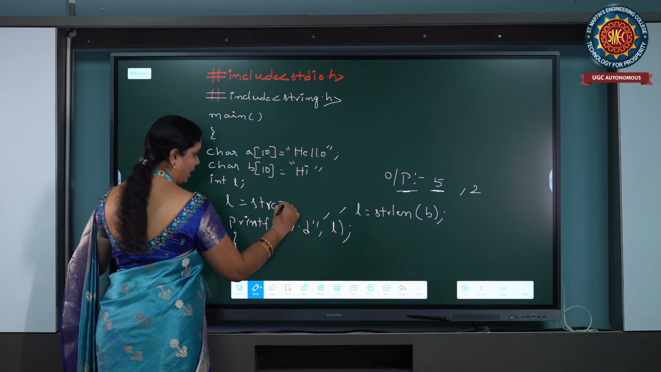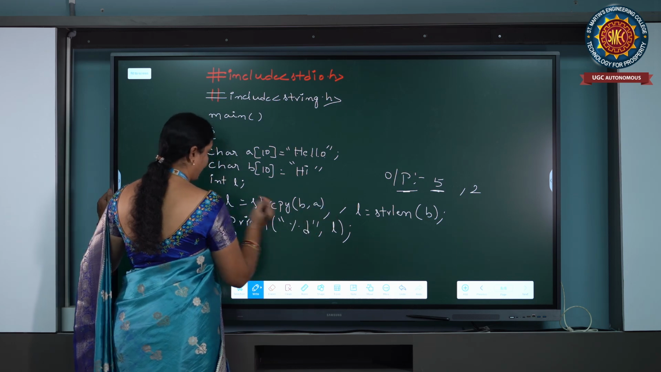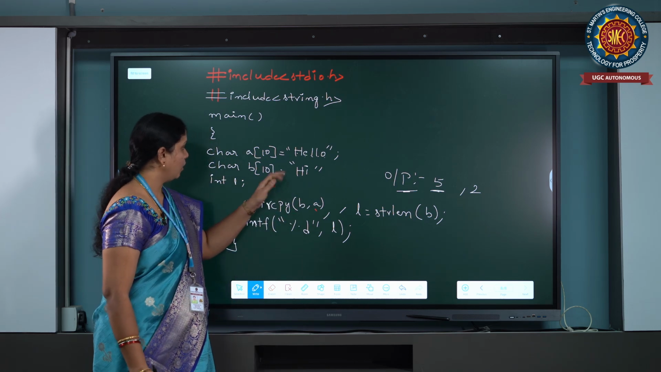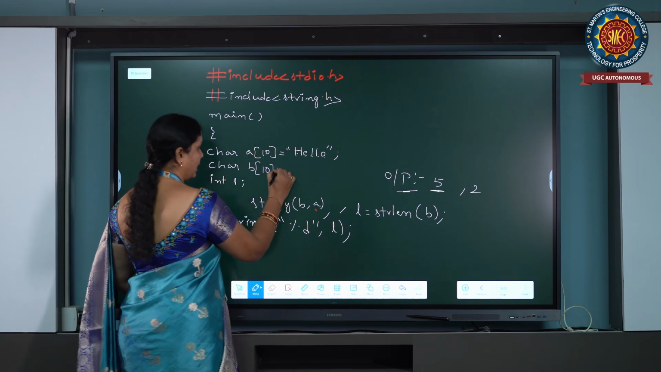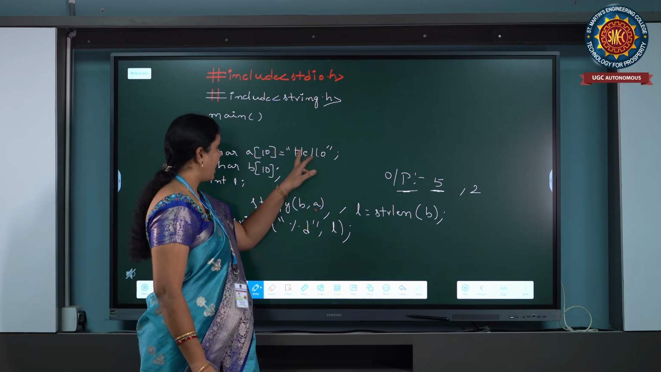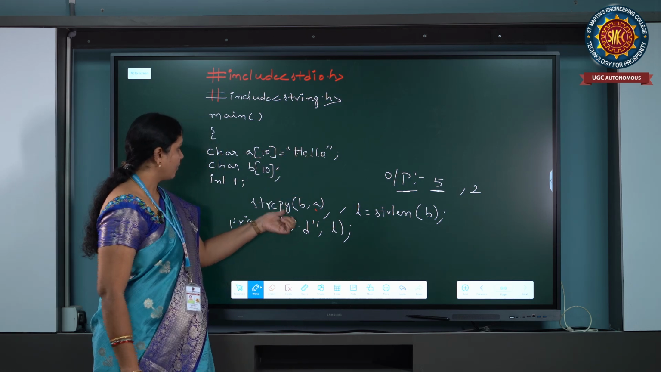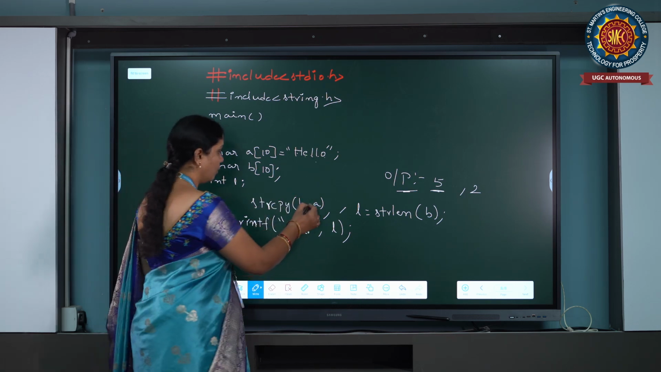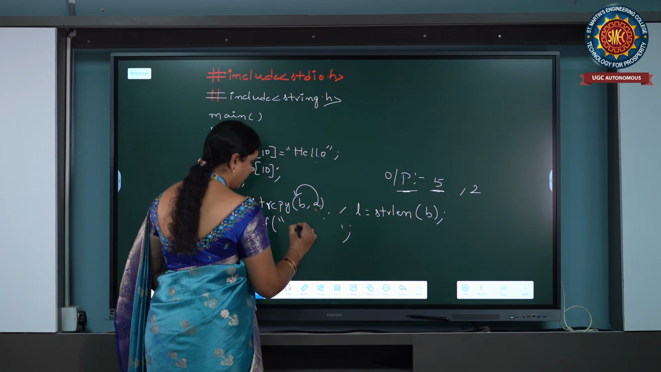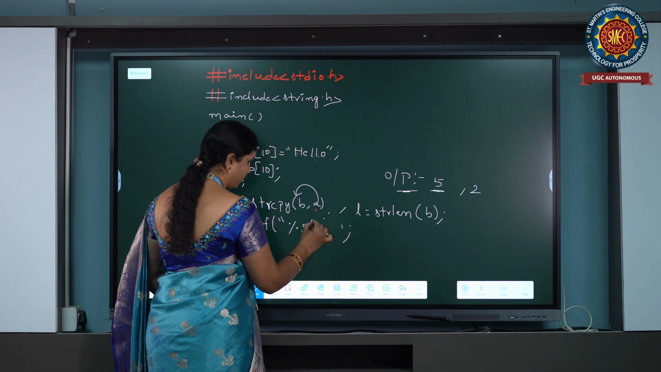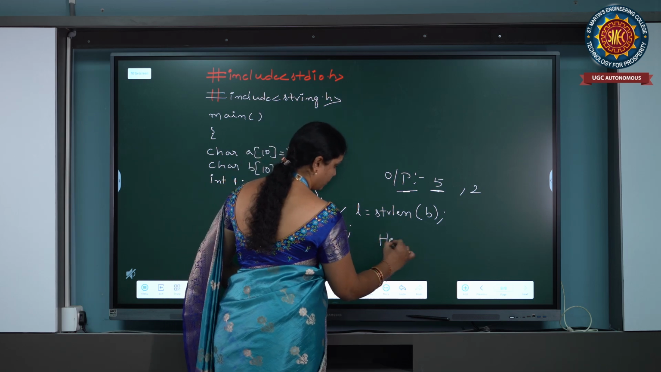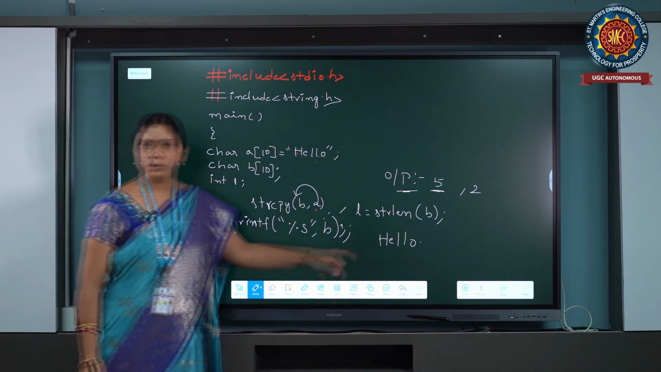Next function is strcpy. Strcpy is nothing but whatever characters are present in A will be copied to B. Now we are simply declaring B and we have assigned characters for A. Whenever we apply strcpy, the function is going to copy the source string into the destination string. Now we want to print the B string. Whether it is copied successfully or not, we check by using the printf function. It gives the output hello.